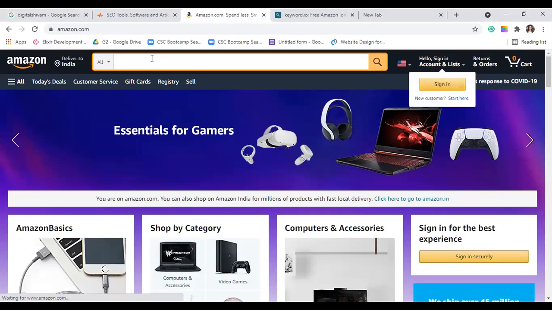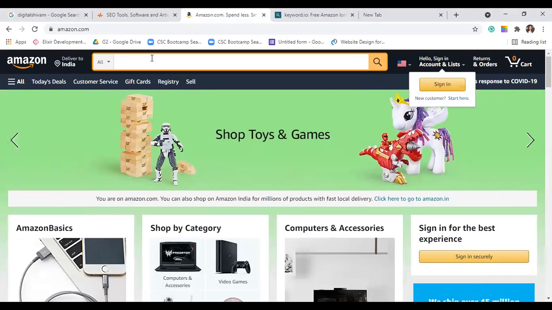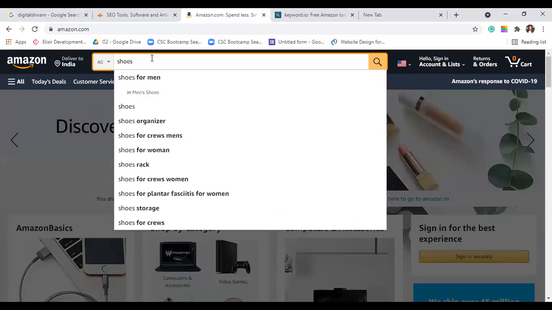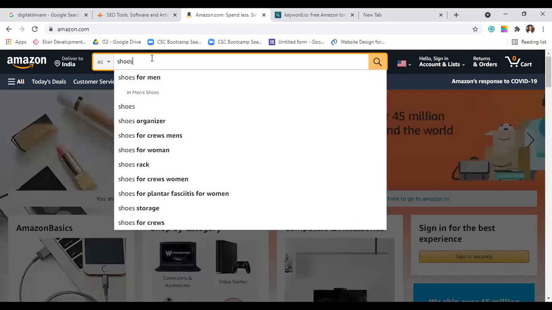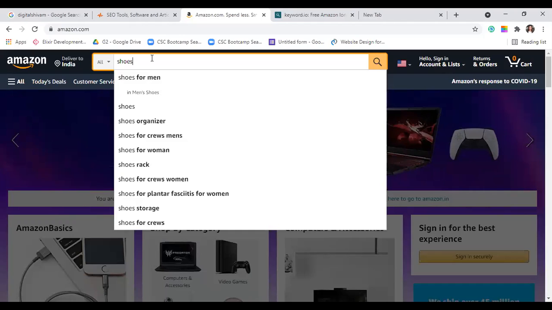As I said, you don't have to use any tool when it comes to social media marketing SEO. There's nothing much to put your head to. You don't have to create a lot of lists like you would for your website SEO. So here, in the search bar, for example, I search shoes. See, everything is here. You just have to create a list for this. That's all you're going to need. If you're going to sell shoes, these are all the keywords you're going to need: shoes for women, shoe organizers, shoes for men, something like this.